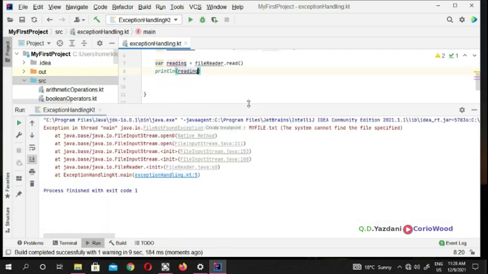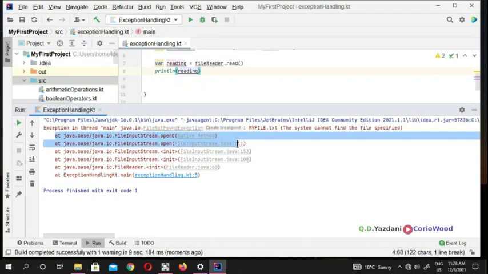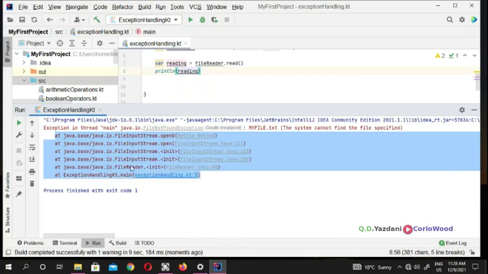If you notice this one, the system cannot find my file.txt because we don't have that sort of file. It's going to show java.io.FileInputStream.open0 native, then the second one, then the third one, and it looks very ugly because this exception handling is coming from Java.